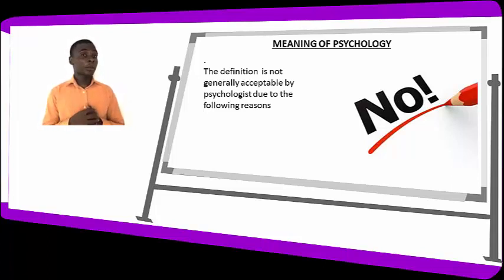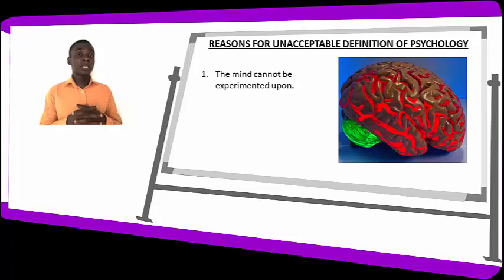So there are some reasons why this definition is not generally acceptable by psychologists. That is, psychologists globally do not agree on this definition, and there are reasons why. Some of those reasons are: one, the mind cannot be experimented on, to reveal how it looks or to reveal the feelings and emotions of the human that run in the mind.